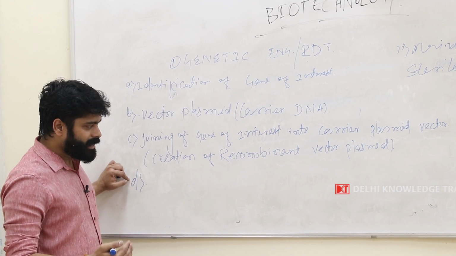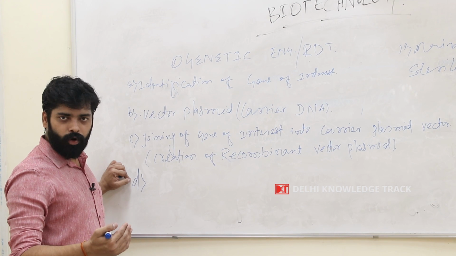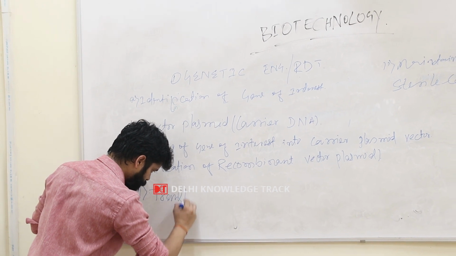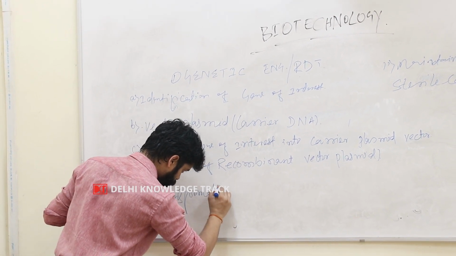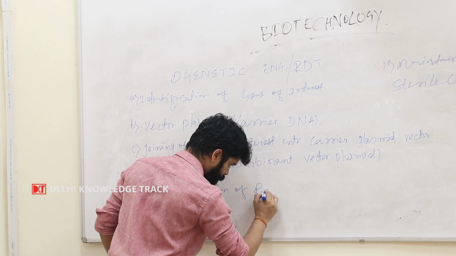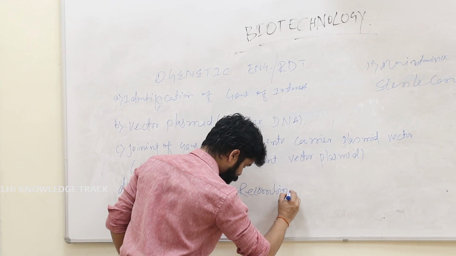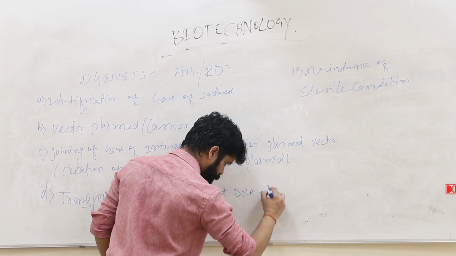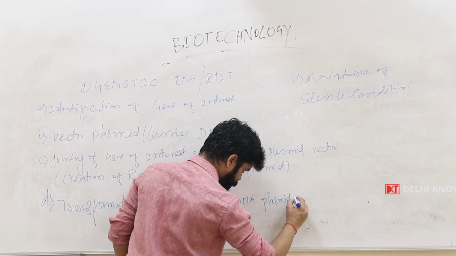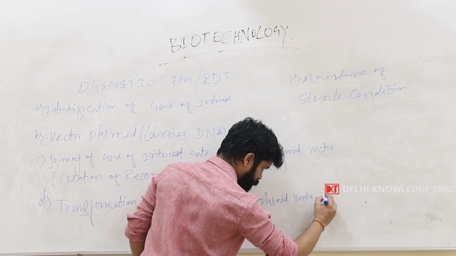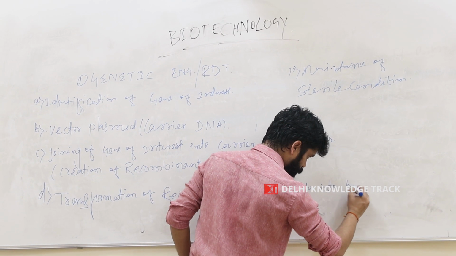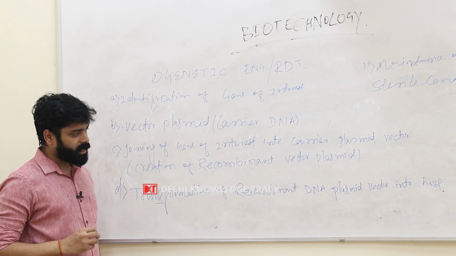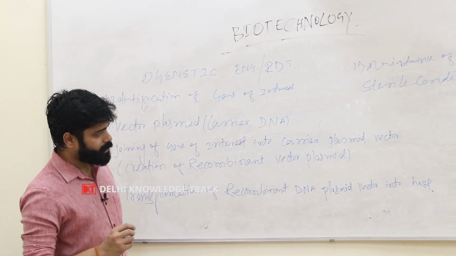And the fourth and most important step is sending this recombinant plasmid to the host organism, called transformation of the recombinant DNA plasmid into the host.